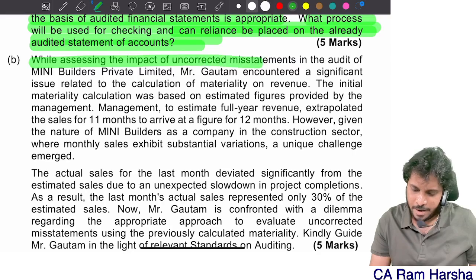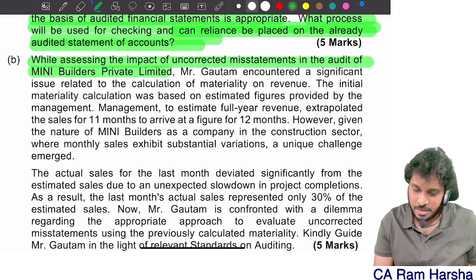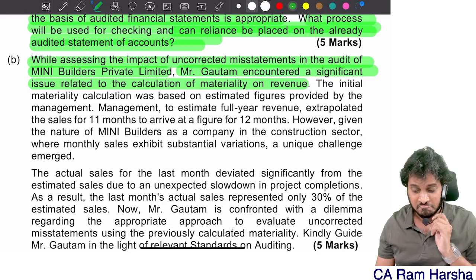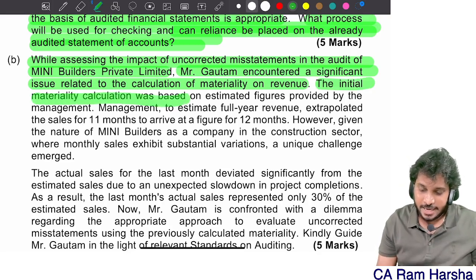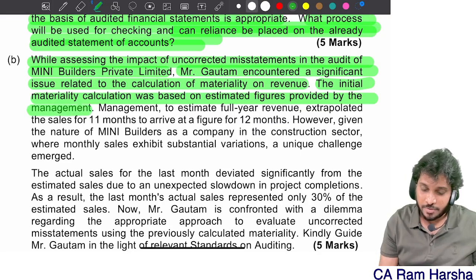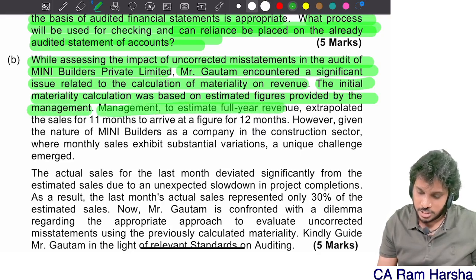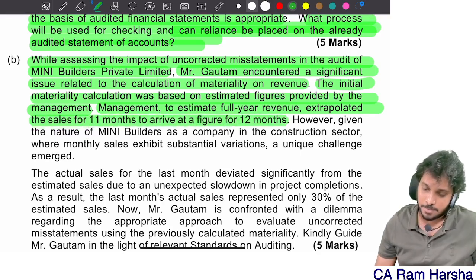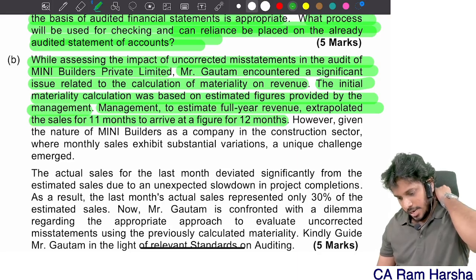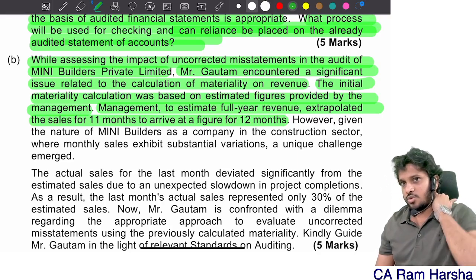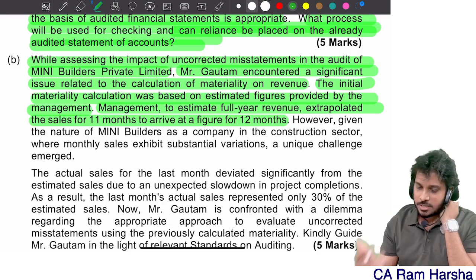When assessing the impact of uncorrected misstatements in audit of Mini Builders Limited, Mr. Gautam encountered a significant issue related to calculation of materiality on the revenue. The initial materiality calculation was based on estimated figures provided by the management. Management, to estimate full year revenue, extrapolated sales for 11 months to arrive at a figure of 12 months. 11 months sales figure already, so they projected what would be the 12 months sales.